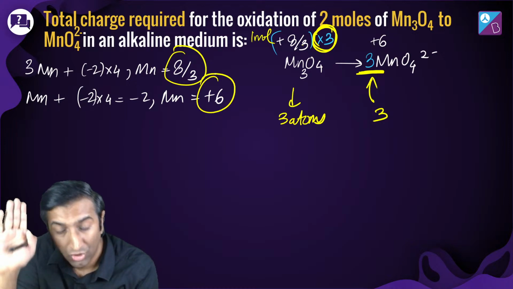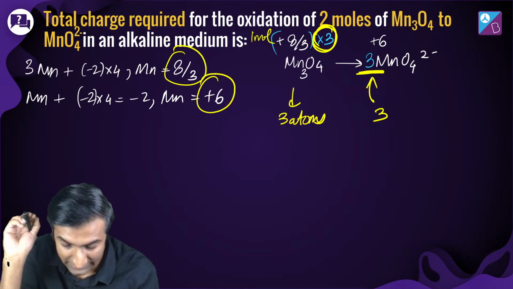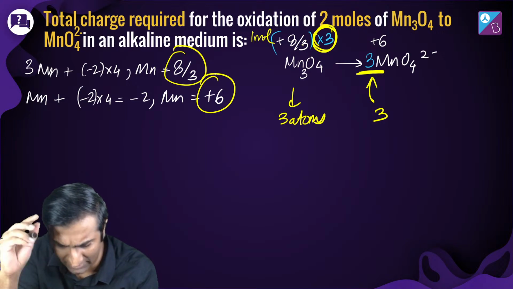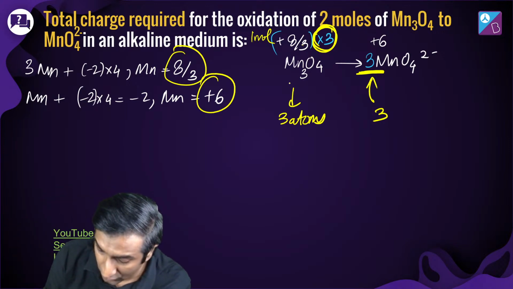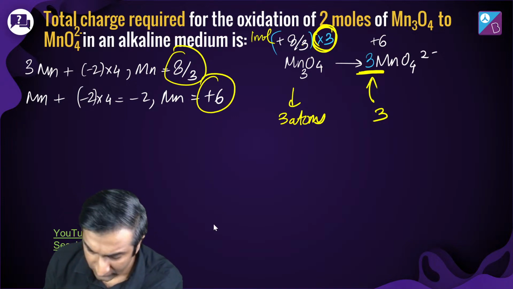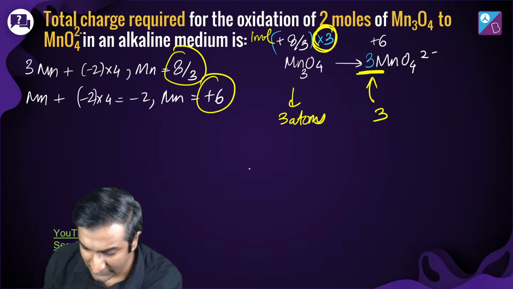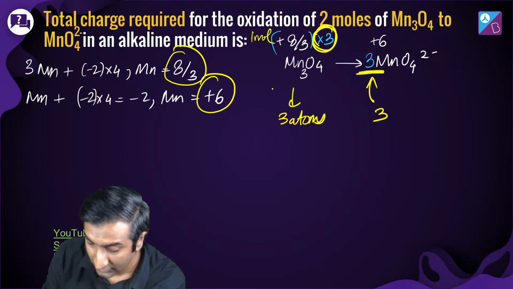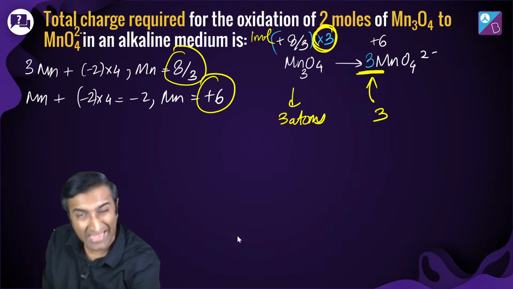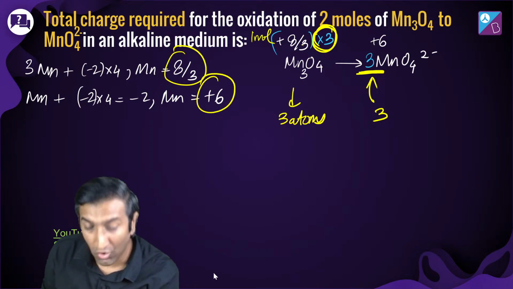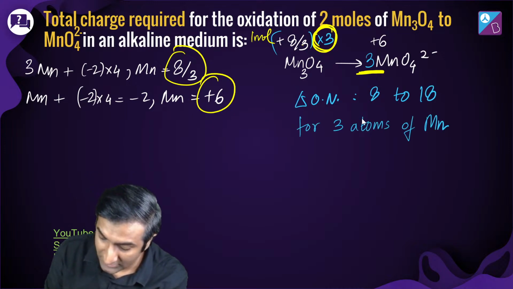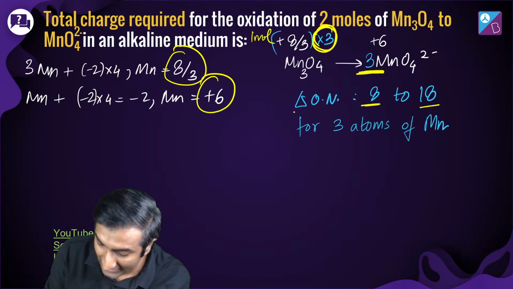So the total oxidation number is changing from plus 8 to whatever number here, plus 6. Okay, so 3 into minus 2. Achha, so यहाँ पे 6 electrons. Things are getting interesting, but still a little complicated because there are a lot of extra oxygen atoms over here. What do I do with this? I can go around trying to balance oxygen atoms, or what I could also do is that the oxidation number is changing from 8 to 18.